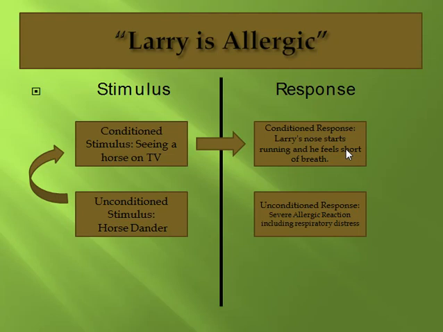People with asthma or severe allergies can actually start to have allergic reactions when they just see the item, even if they're not really exposed. And what's happened is there's been classical conditioning. So they've linked what they're actually allergic to seeing something, and then when they see it, their body physiologically starts to react.